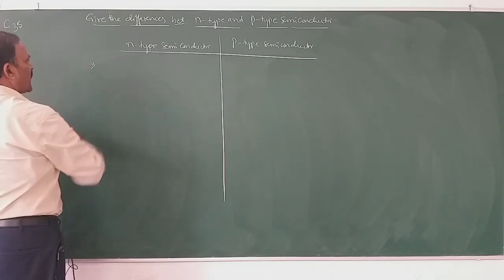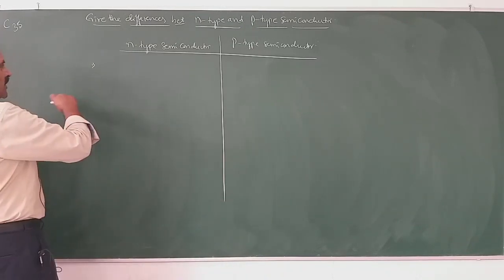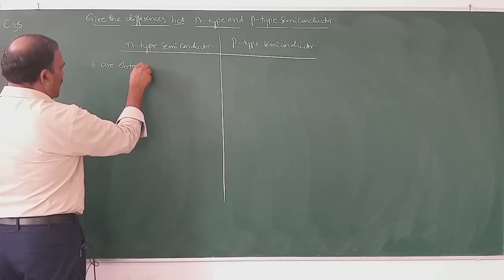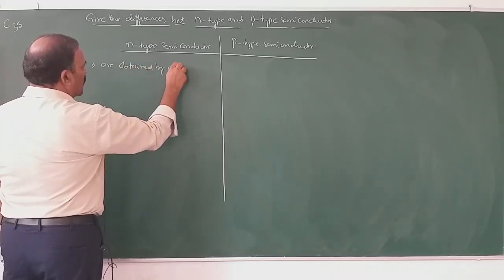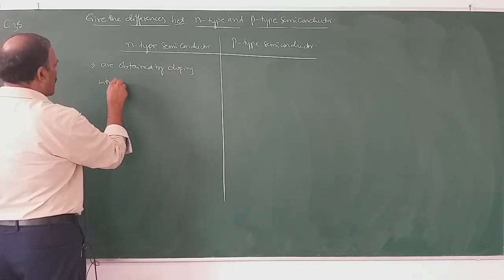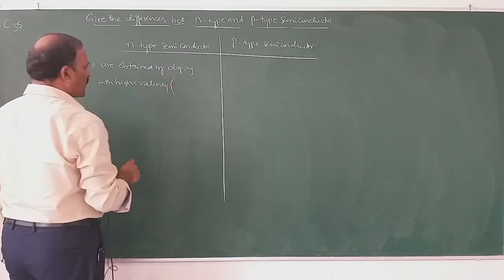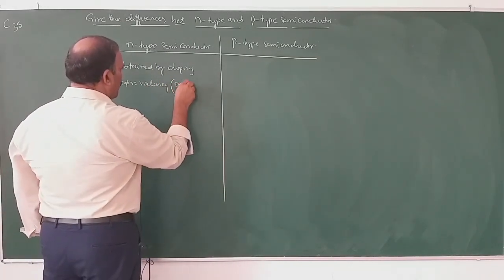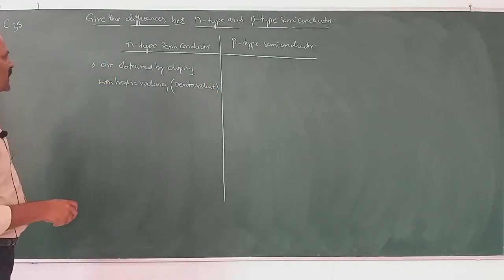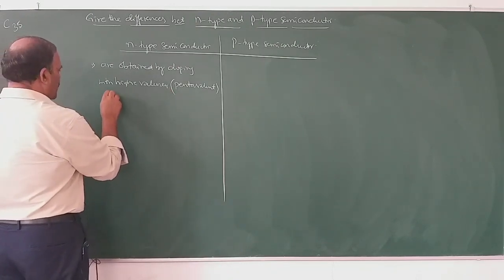So what is the first difference? N-type semiconductors are obtained by doping with higher valency or pentavalent dopant.